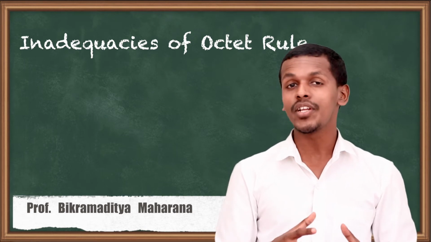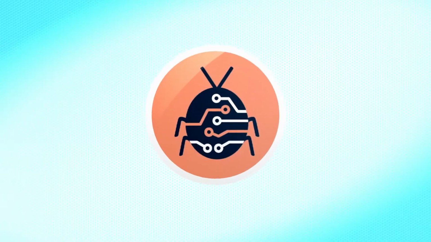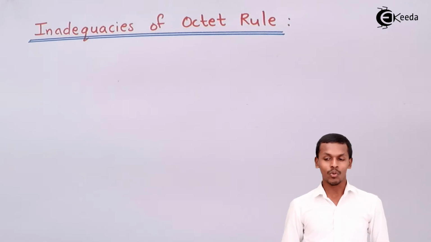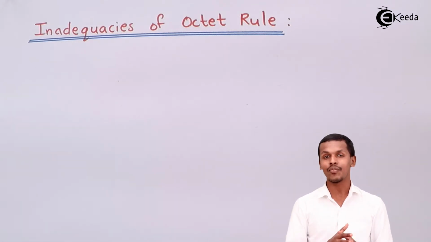But there are certain limitations of the octet rule. So what are the limitations? Let us talk about it. Basically, we could call them the inadequacies of the octet rule. There are certain molecules which do not follow the octet rule but are still found to be stable in nature during bond formation.